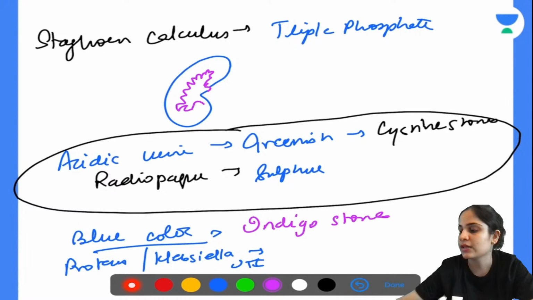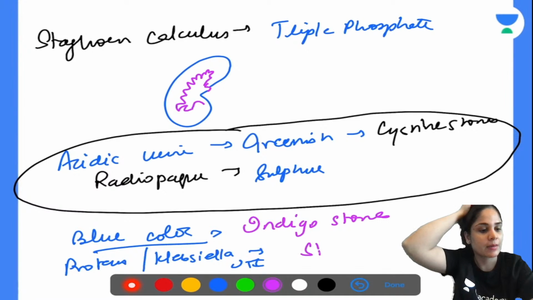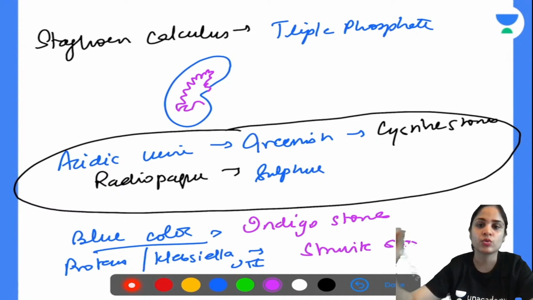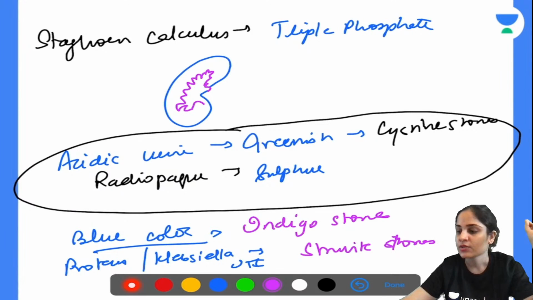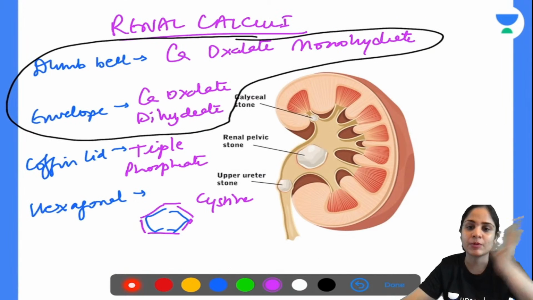So these are the one-liners that you need to know for your exam that come quite often. Make sure that you go through this before the exam. I always tell everyone to keep a small notebook in which you note the things that you tend to forget a lot, like the shape of the crystals and one-liners about the stones. These are the ones that you need to remember a week before the exam.